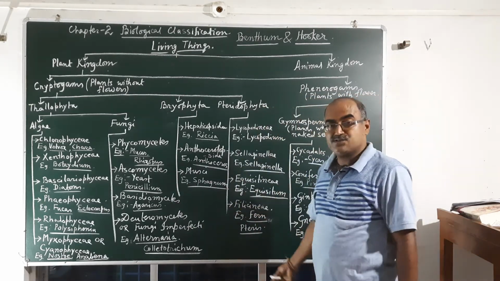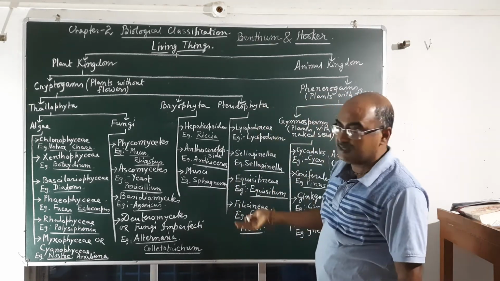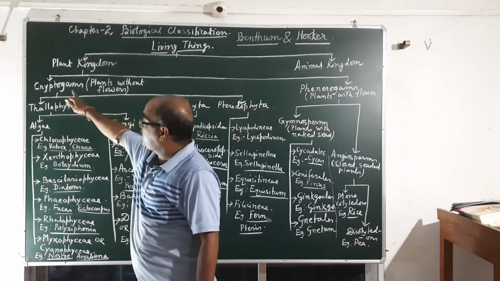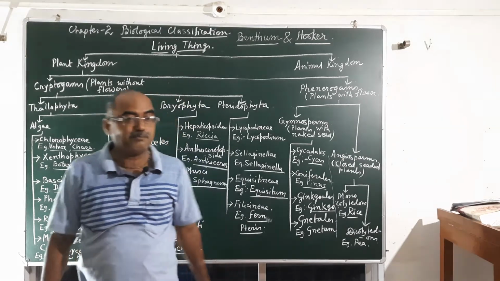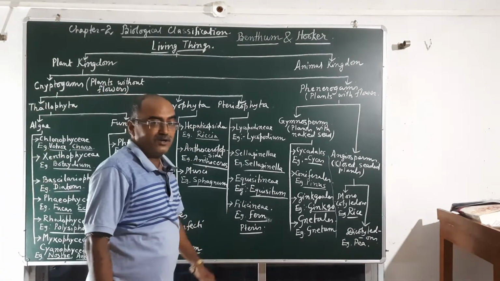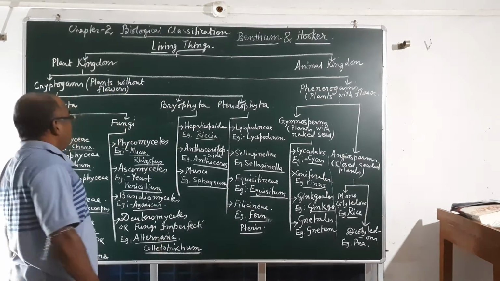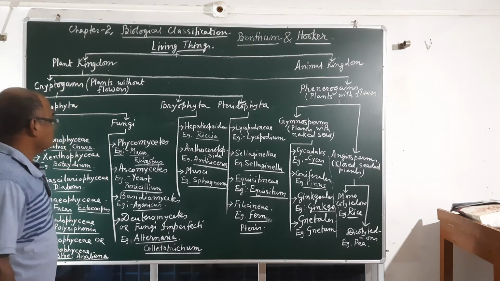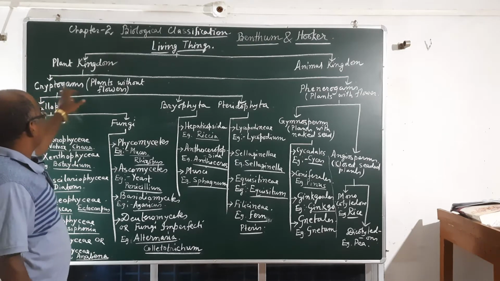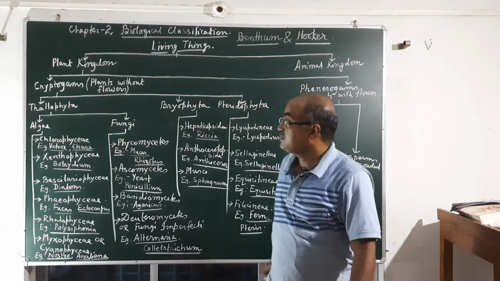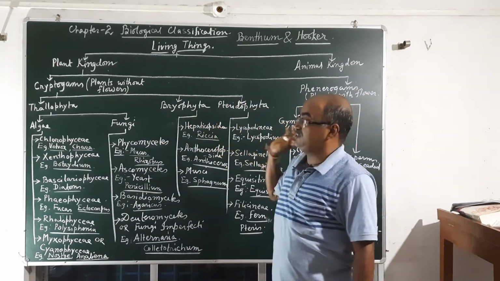Without seeds, they are normally in the lower plant groups, and cryptogams come under the lower plant classification. As I have told, the cryptogams are the lowermost plants, and cryptogams are directly classified into 3 groups: Thallophyta, Bryophyta and Pteridophyta.